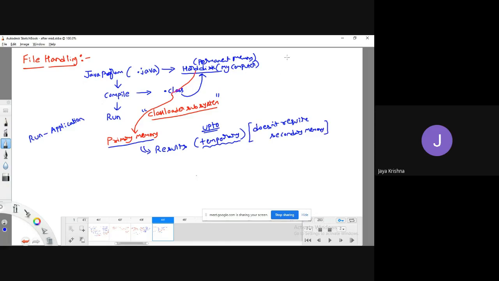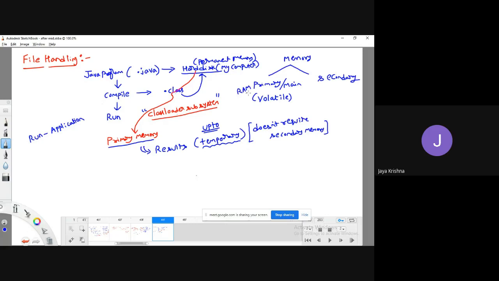Guys, first let me give a brief explanation. Memory is classified into two types. One is primary memory, or main memory, and another one is secondary memory. The primary memory means RAM. The data present in primary memory is volatile.